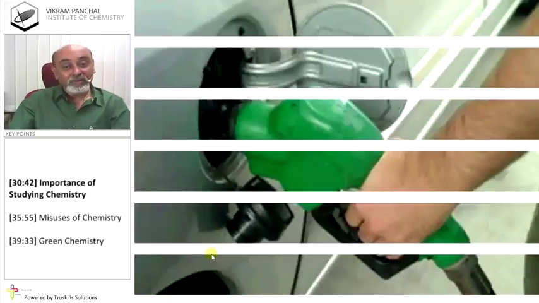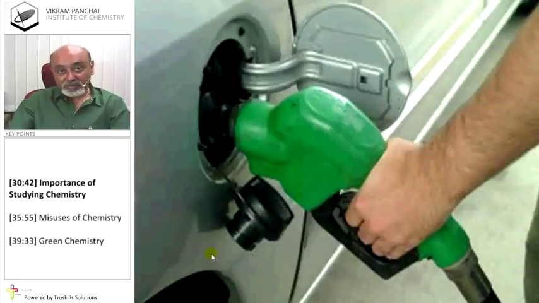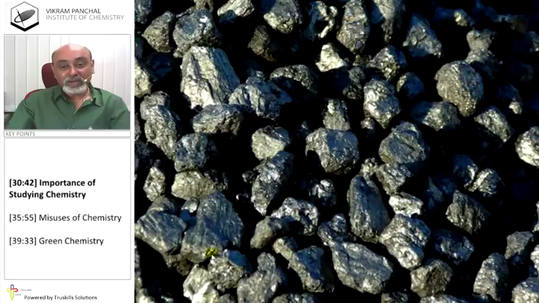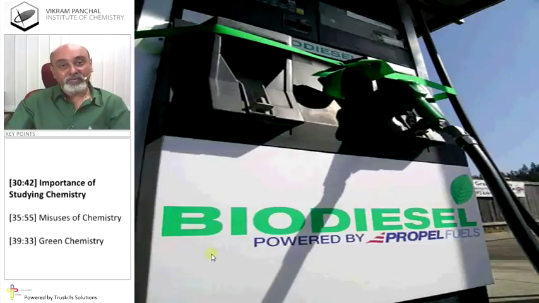Well, how will you run this vehicle without fuel? It's not possible. So fuel is also chemical. We will have very little fuel left, but anyway, scientists will discover more. You are all scientists. You may try in future to discover new kinds of fuel so that we can use it without disturbing the environment. Coal is chemical. Biodiesel is used nowadays. It is also chemical. Wood is chemical.